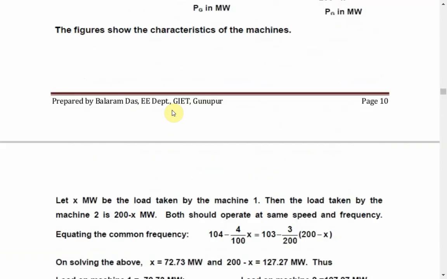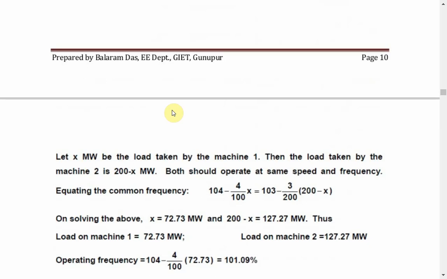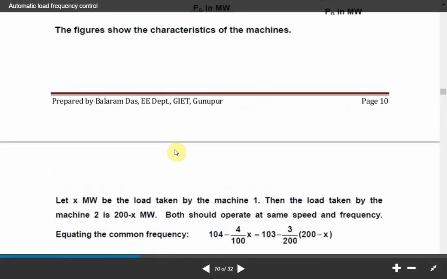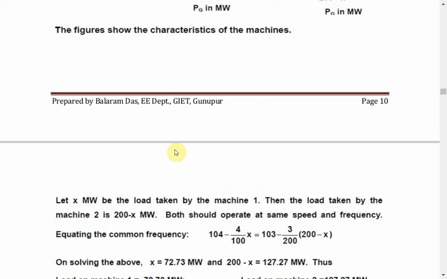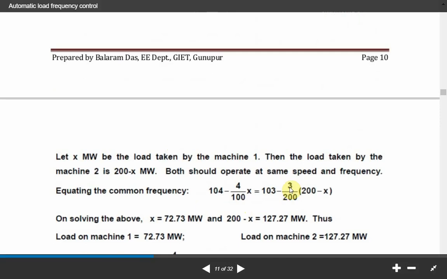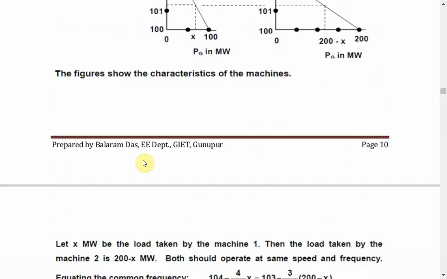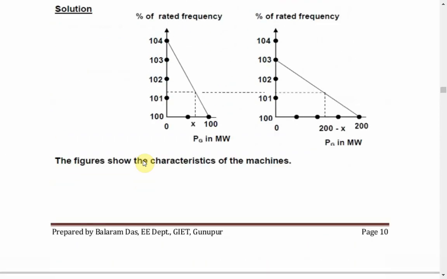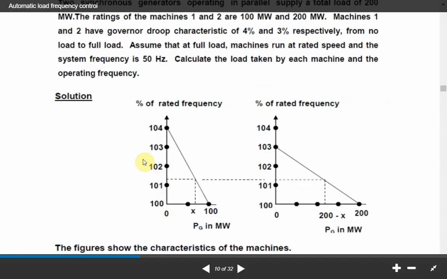We consider that X megawatt is the load taken by machine 1, and the load taken by machine 2 is 200 minus X megawatt. Now in order to obtain the frequency, we look at the frequency of the first generator and the frequency of the second generator.